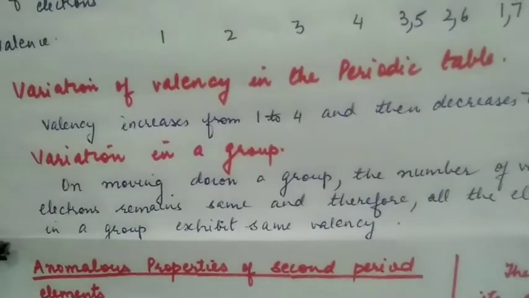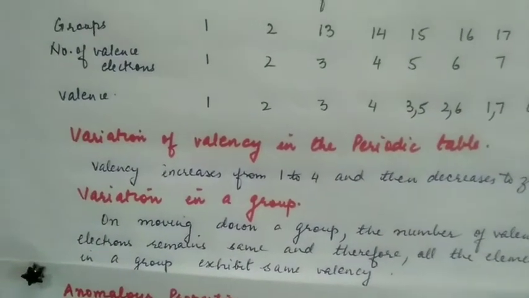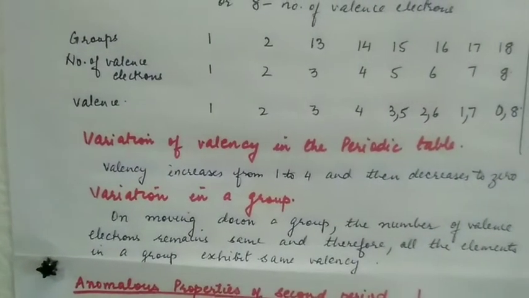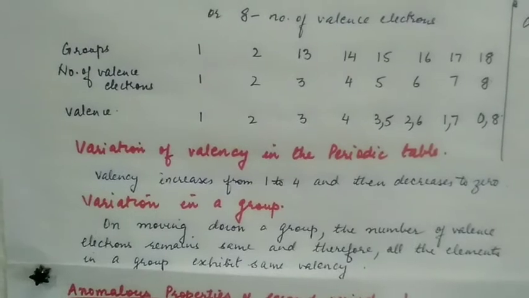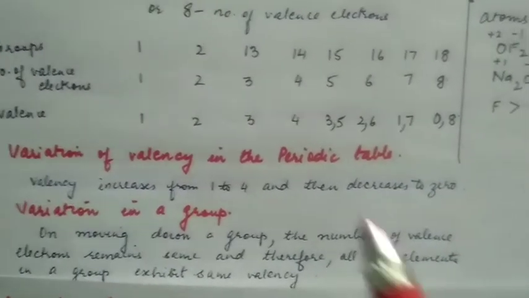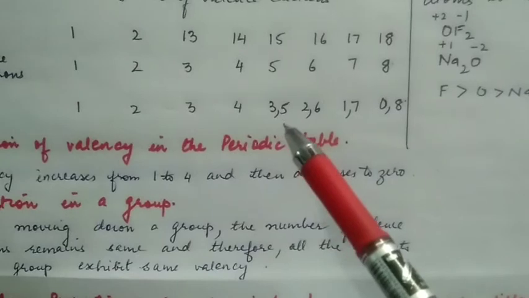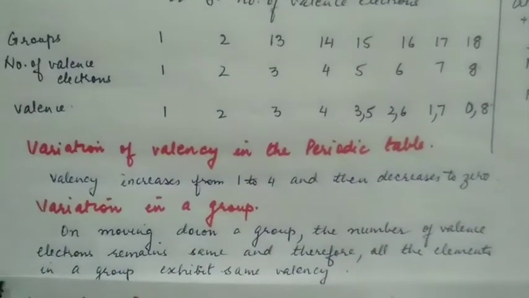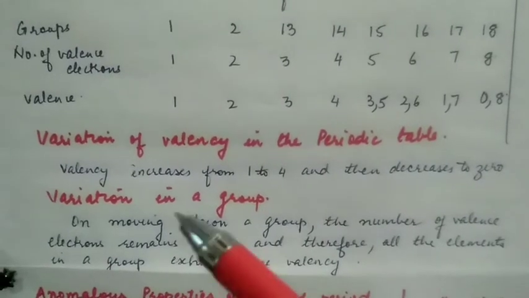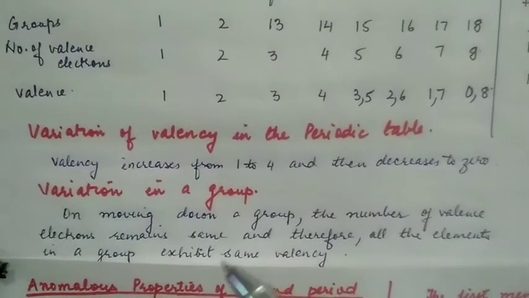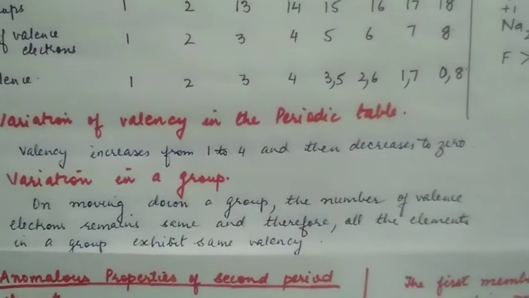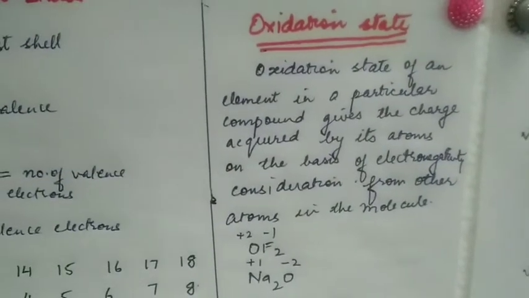Variation of valency in the periodic table. As we move from left to right in a period, the valency first increases from 1 to 4 and then it decreases from 3 to 1, then 0. Variation in a group: on moving down a group, the number of valence electrons remains the same, so all the elements in a group exhibit the same valency. There is another term, oxidation state.